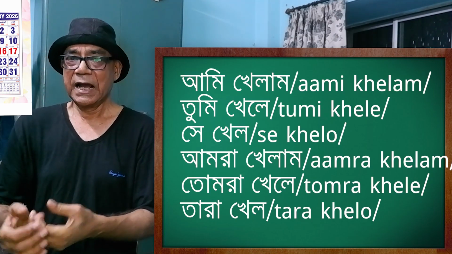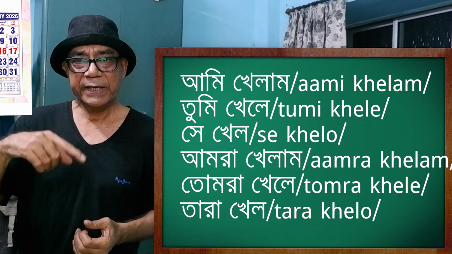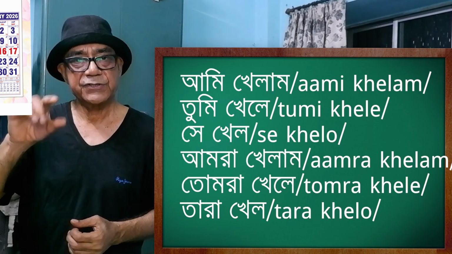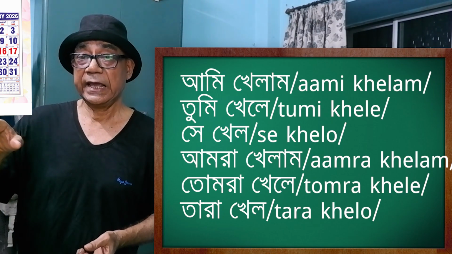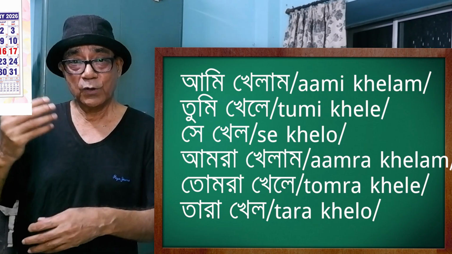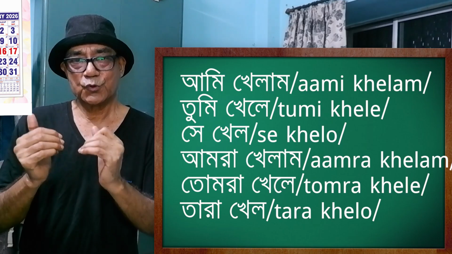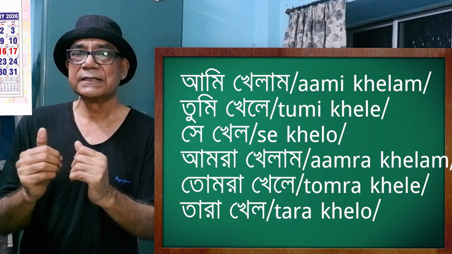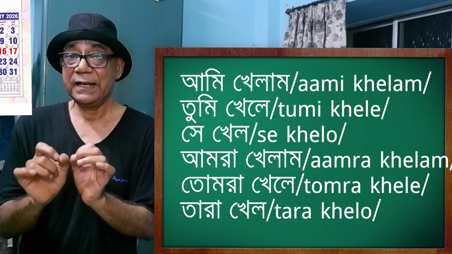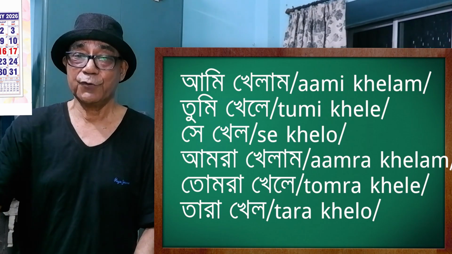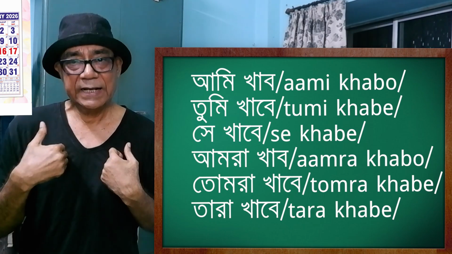Past tense. Ami khelam, I ate. Tumi khele, you ate. Se khelo, he or she ate. In the plural form, amra khelam, tomra khele, tara khelo. Khelam, khele, khelo. And in the future tense, ami khabo, I'll eat.